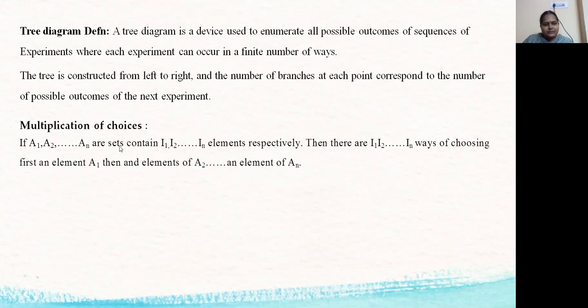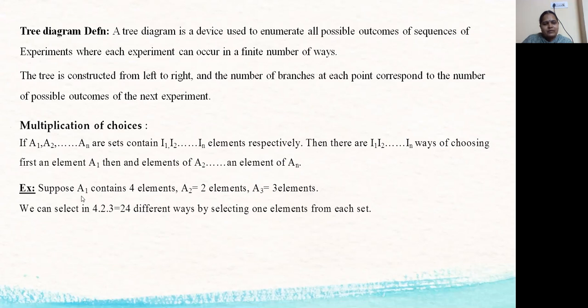Multiplication of choices. In the tree diagram, how do we calculate the number of ways? First we see the definition. If a1, a2, ..., an are sets containing i1, i2, ..., in elements respectively, then there are i1 into i2 into ... into in ways of choosing first an element of a1, then an element of a2, and so on up to an element of an. Suppose a1 contains 4 elements, a2 2 elements, a3 3 elements. We can select in 4 into 2 into 3, that is 24 different ways, by selecting one element from each set.